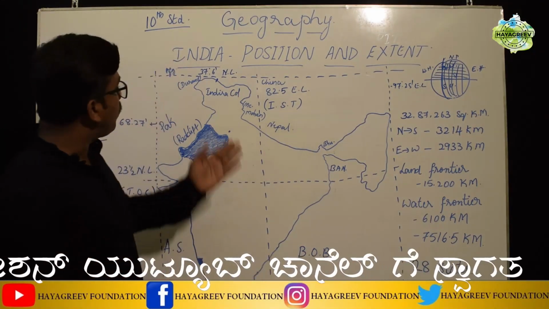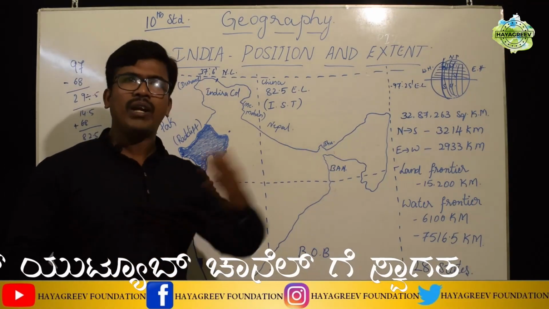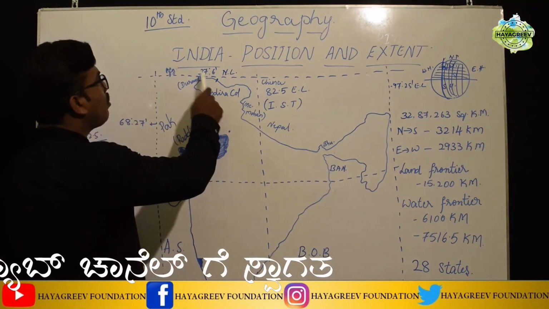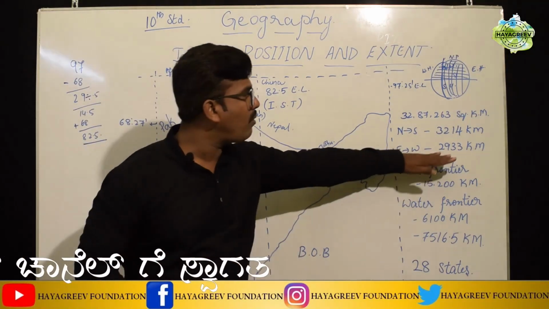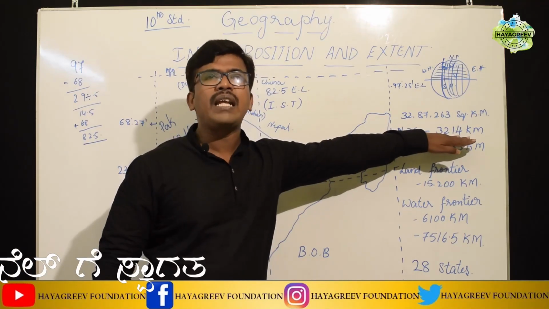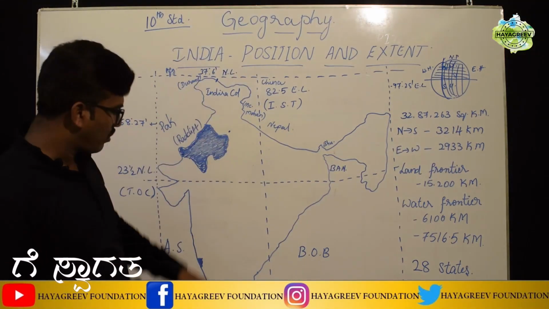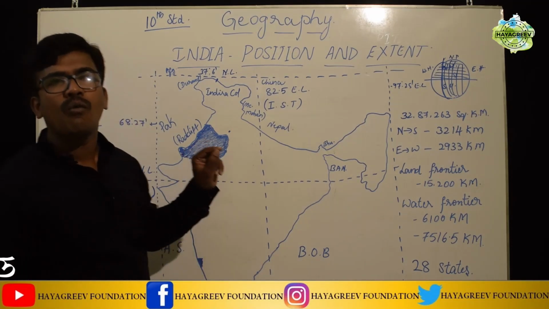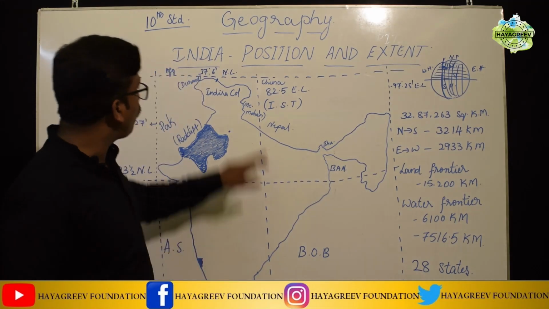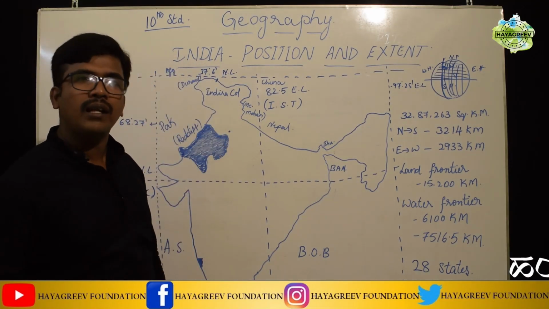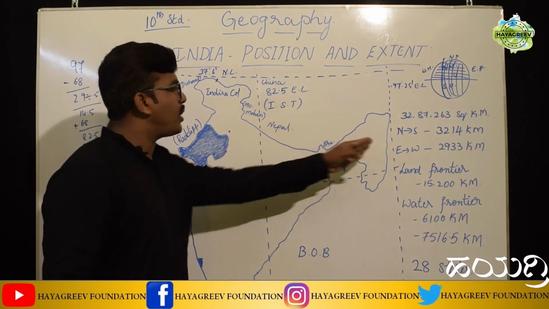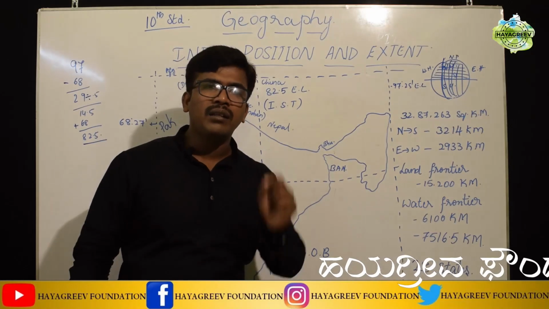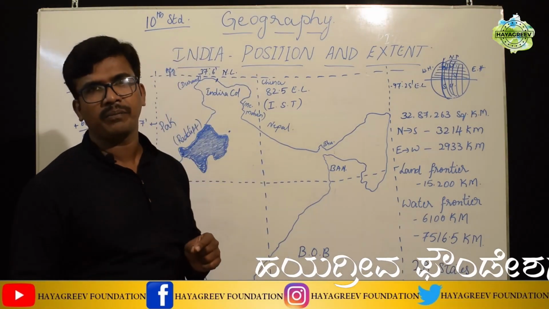And the distance from north to south and east to west is also very lengthy. North to south distance from Kanyakumari to Kashmir is 3,214 kilometer. And east to west we have 2,933 kilometer of distance.